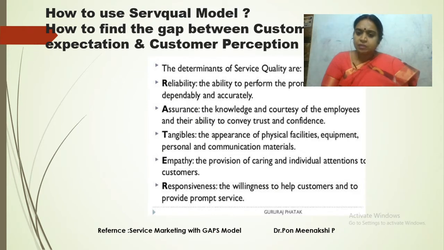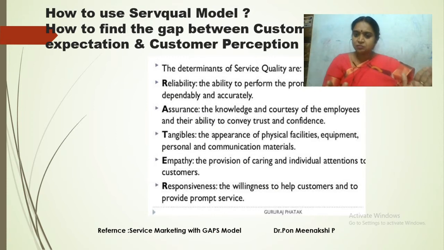Service quality, by using only 5 words. RATER we can define: reliability, assurance, tangibles, empathy, responsiveness. Reliability, ability to perform the promised service. Assurance, knowledge and courtesy of employees. Tangibility, physical facility and equipment, personal communication material. Empathy, caring of employees. Responsiveness, willingness to help customers.